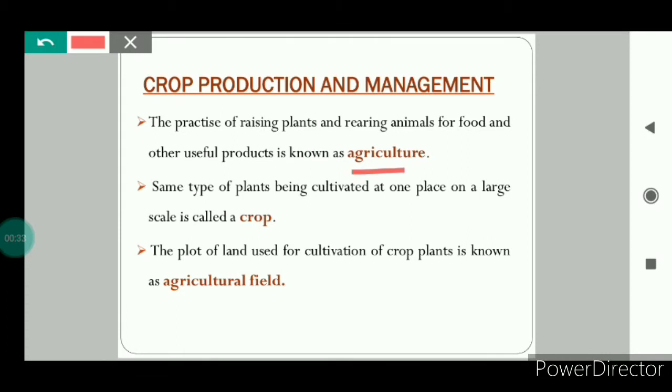First, let us understand what is agriculture. The practice of raising plants and rearing animals for food and other useful products is known as agriculture.